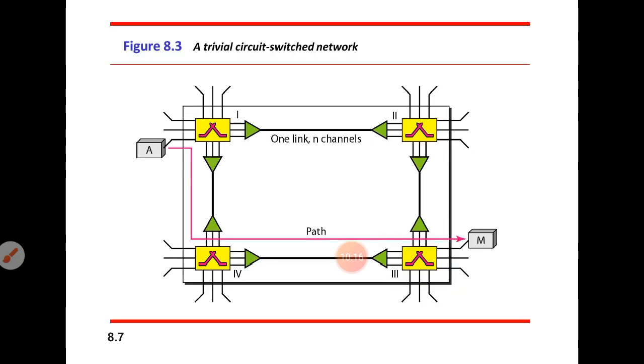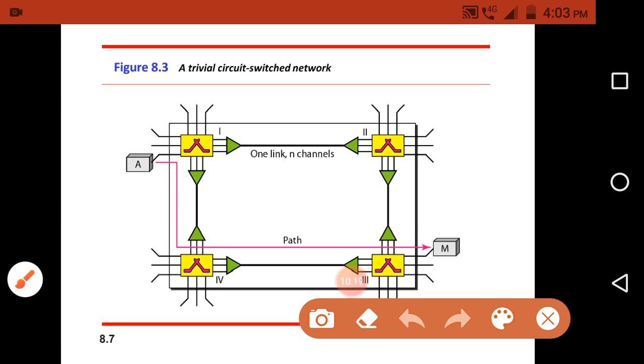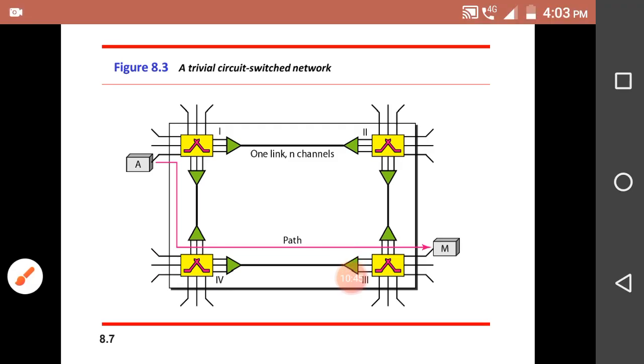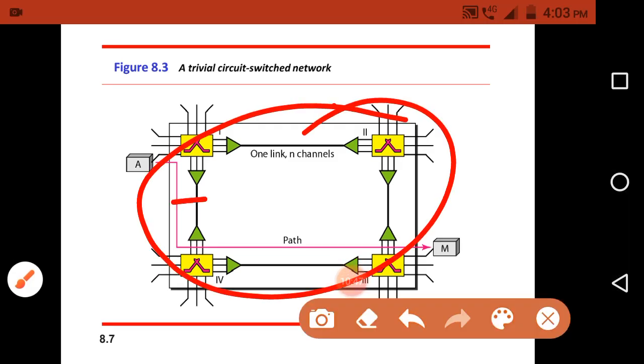That's why one link contains n channels through frequency division multiplexing or time division multiplexing. So this is the definition of the circuit switched network: it consists of a set of switches that are connected by physical links.